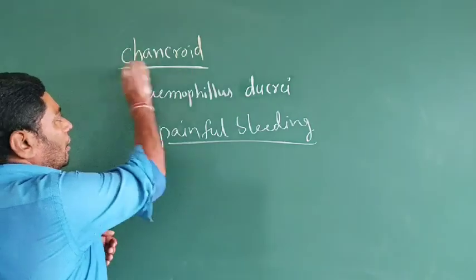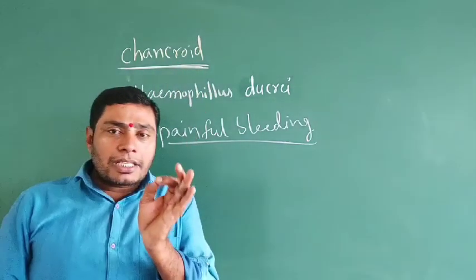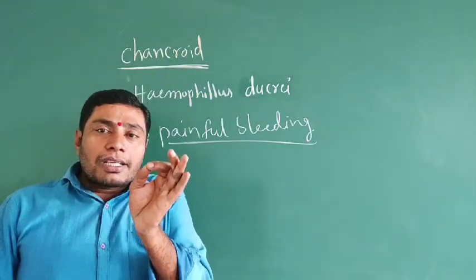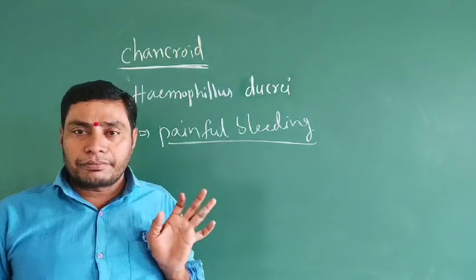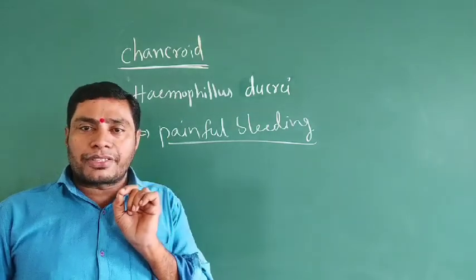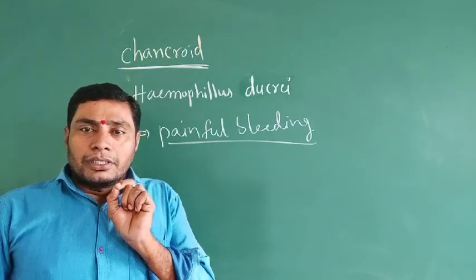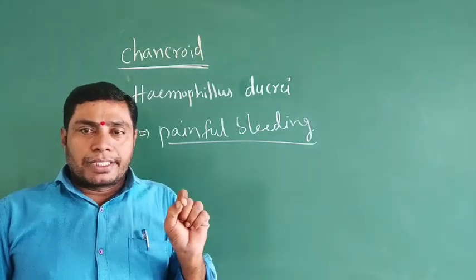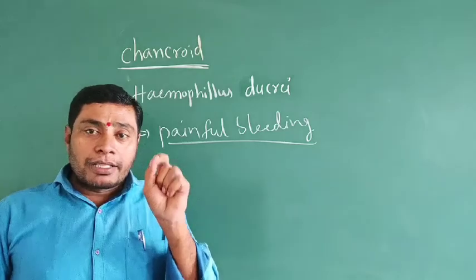In chancroid, the ulcers occur in the external genitalia, the peripheral area of the anus or the vagina.